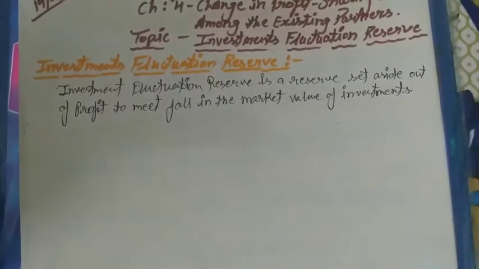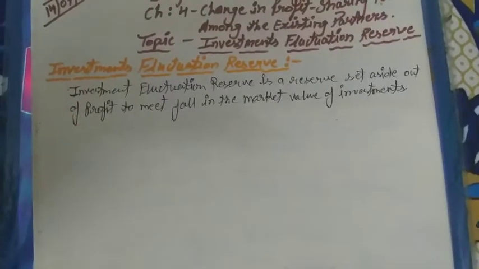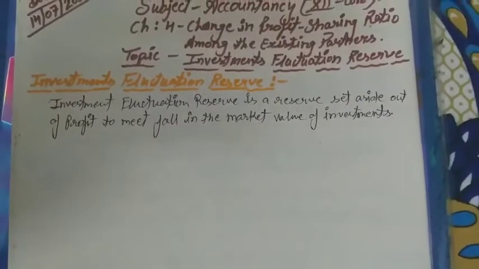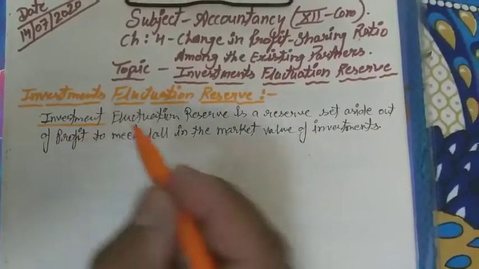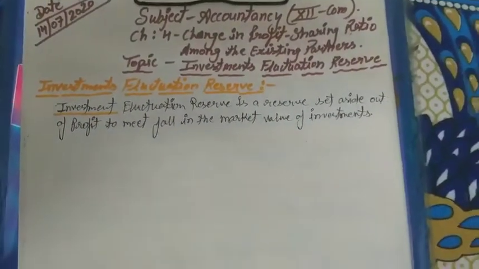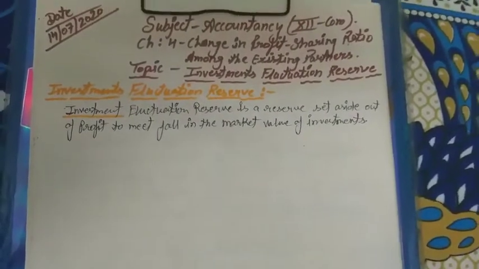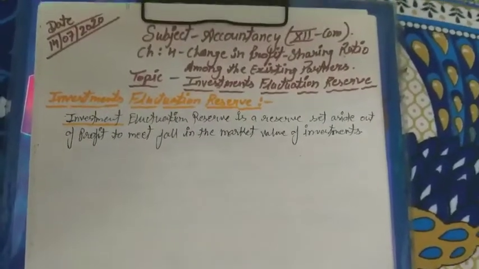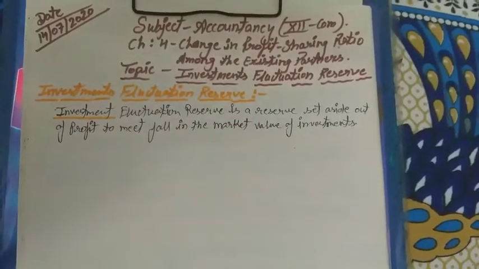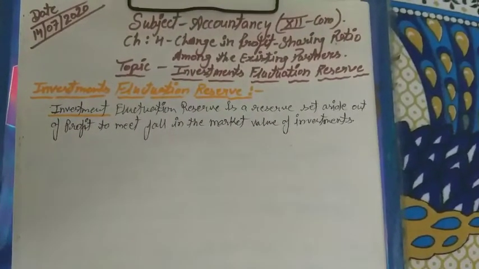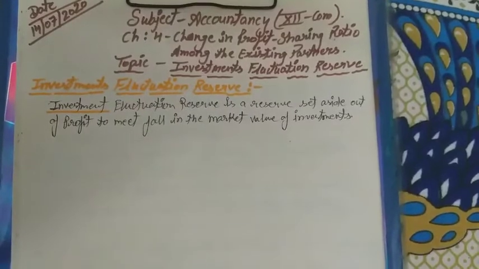Okay, so according to the words of this definition, investment is that thing whenever any person lends their amount outside of the business towards the earning of a profit or earning of interest.